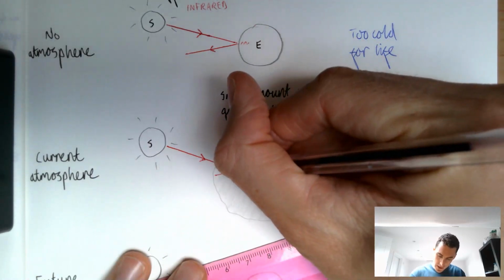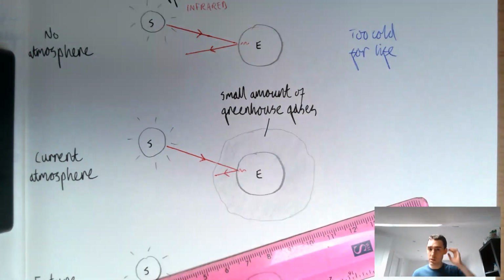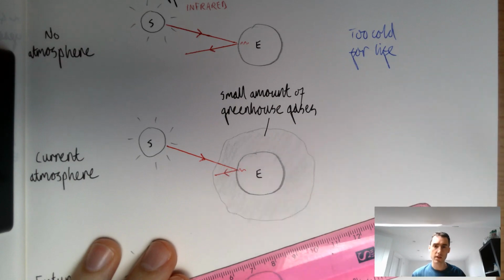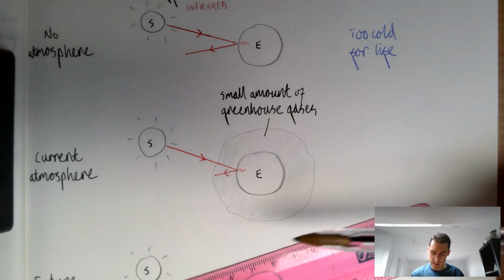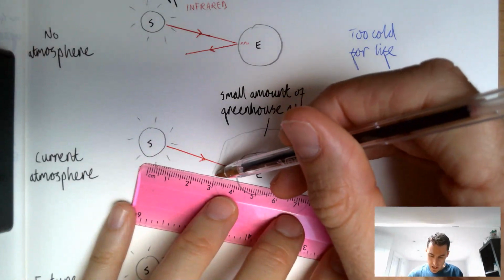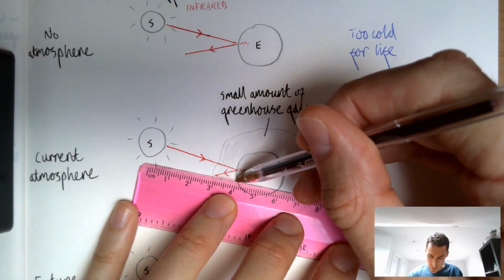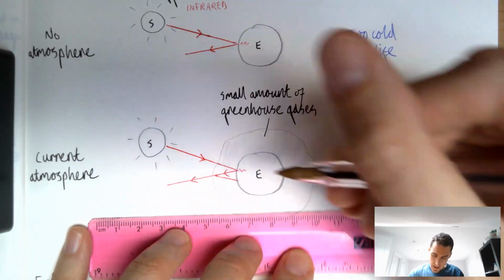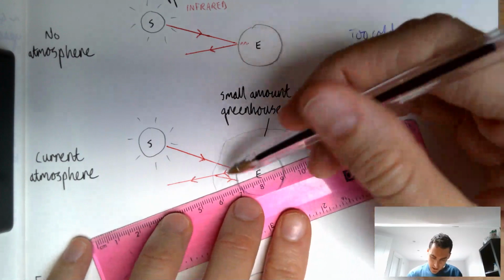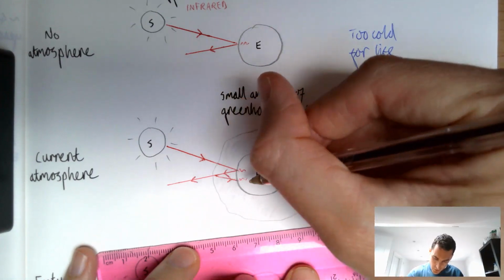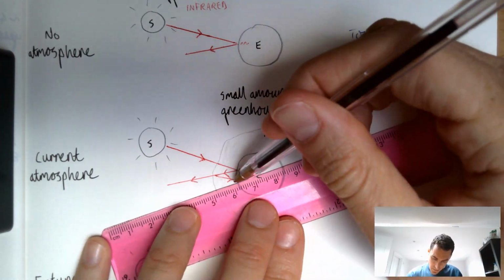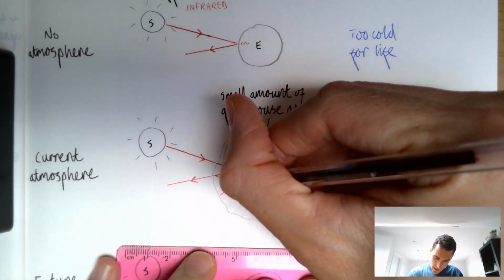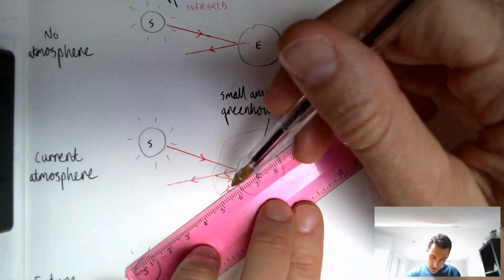But then what happens is, when it reaches the edge of the atmosphere again, or actually anywhere in the atmosphere, if there are some greenhouse gases there, some of that can be reflected back. Some of it will just pass straight through and carry on like this. But because some of it is reflected back and then reflects again, and I should say a bit more is absorbed by the Earth, let's do that here. Then it reflects back, so I'll try to get my angles of incidence and reflection equal, so it comes back like this, but then some of it will be reflected back again, and so on.